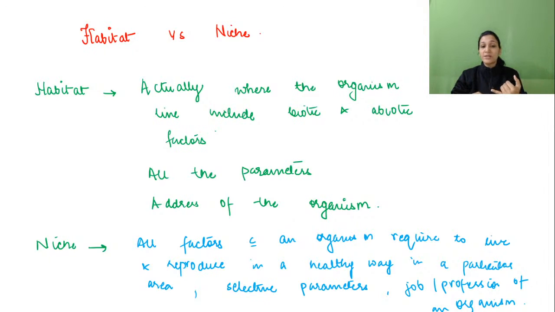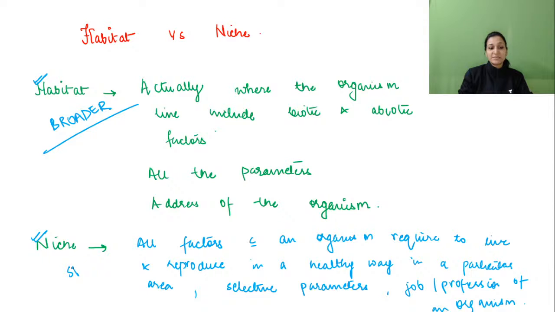Then what all things plants are doing, how much oxygen they are releasing, how much oxygen we are consuming, how much carbon dioxide we are releasing through our activities, all that will be considered under niche. And habitat will be a broader term, and niche is a specific term. So I hope I have cleared the idea about habitat and niche.